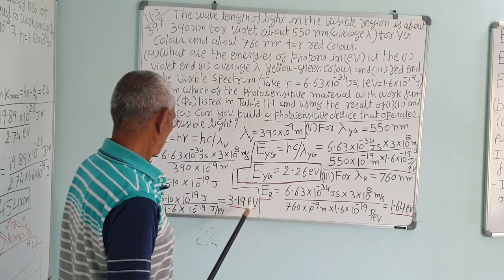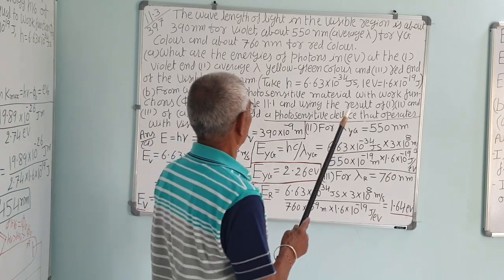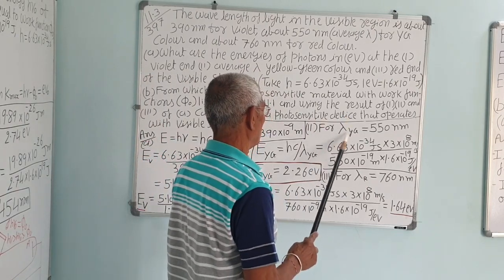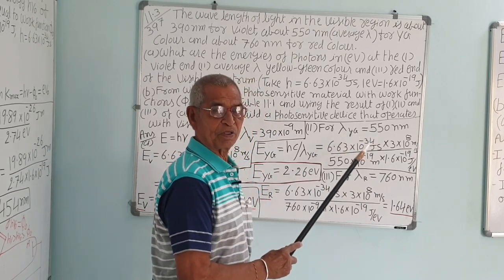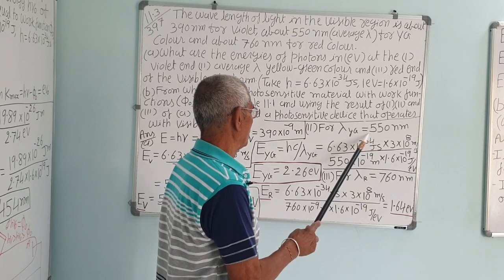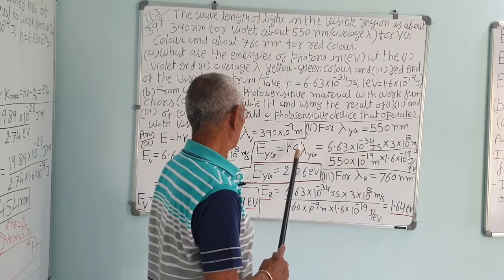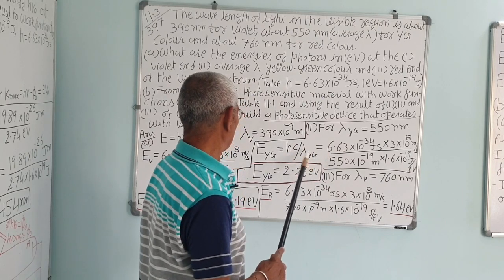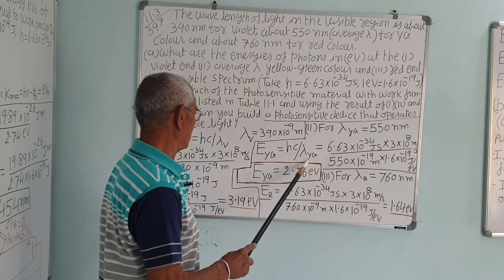Now next one, for yellow-green, the average wavelength of yellow-green light is 550 nanometer. So the energy of yellow-green is equal to hc upon lambda g.